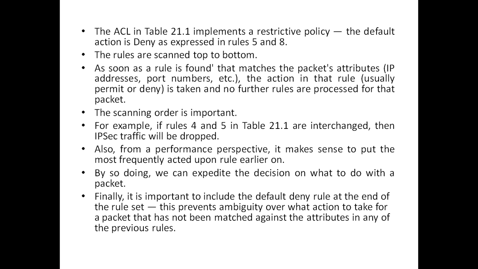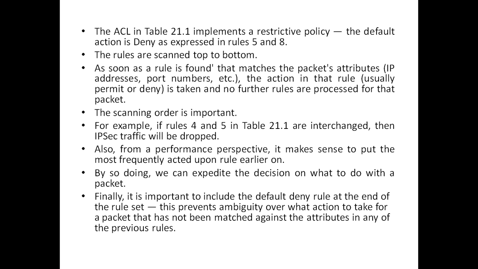If you see in rules number 5 and 8, the rules are scanned from top to bottom. As soon as a rule is found that matches the packet's attributes, that is IP address, port number, etc., the action in that rule, which is usually a permit or a deny, is taken and no other further rules are processed for that packet. Scanning order is important.